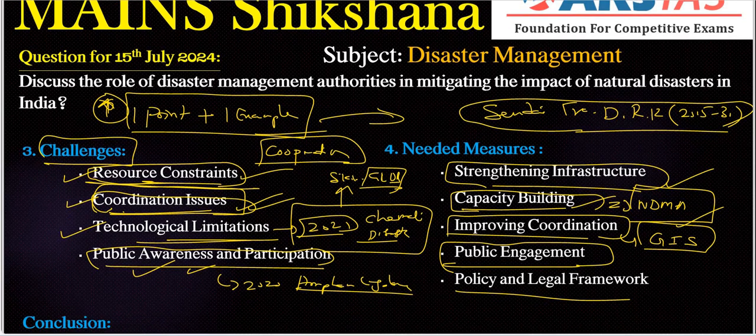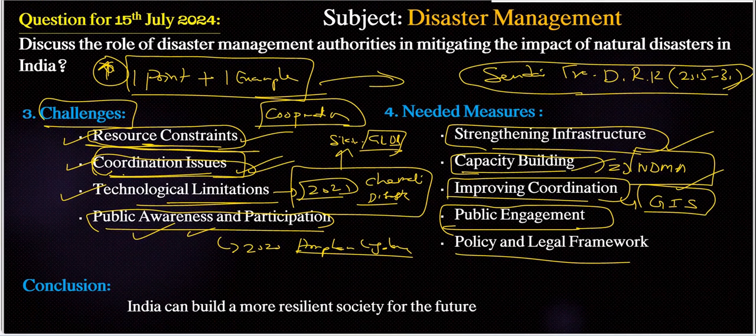And also we need to conclude with a futuristic note, right? We have already written so many points here, including importance, challenges, and needed measures. Finally, we need to conclude with a futuristic note of 1 to 1.5 lines. That is, India can build a more resilient society for the future with continuous improvement in infrastructure, technology, coordination and public engagement.